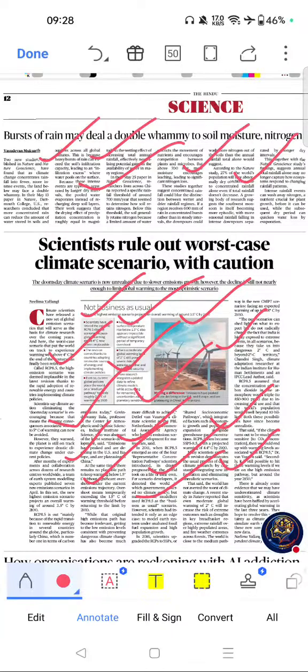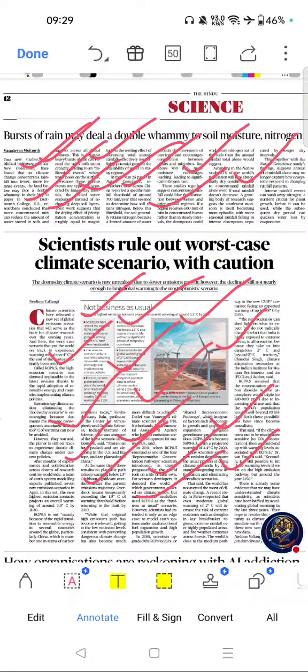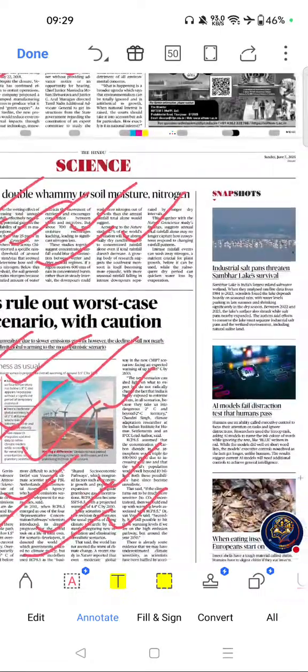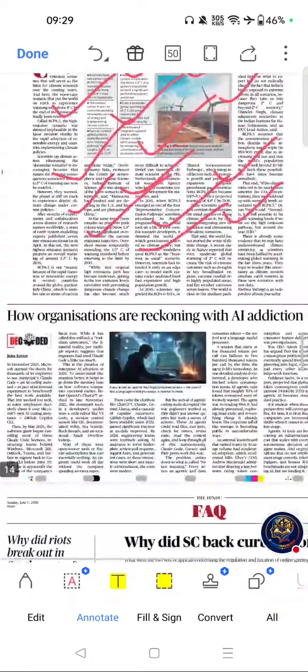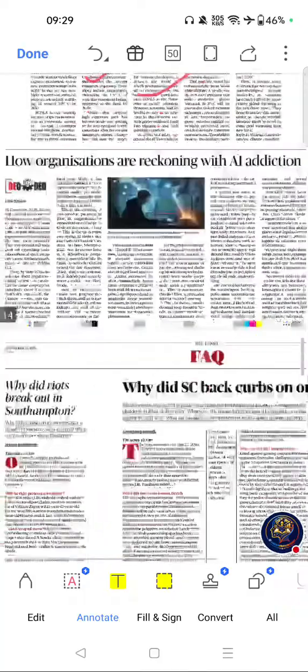Key themes are nitrogen leaching, soil moisture, groundwater recharge, monsoon variability, and climate adaptation. Please go through this one. Move on to the next important topic from this page.